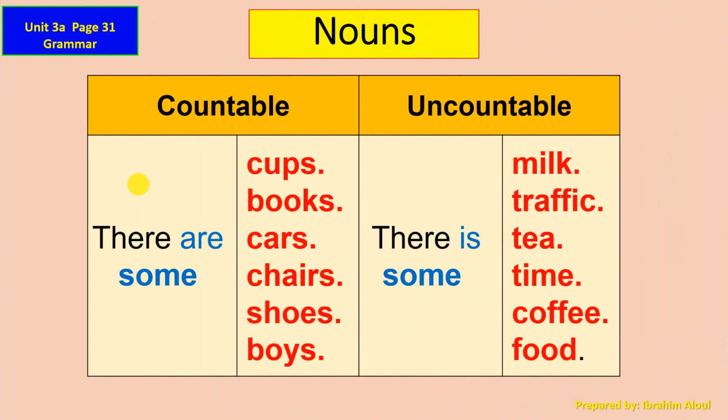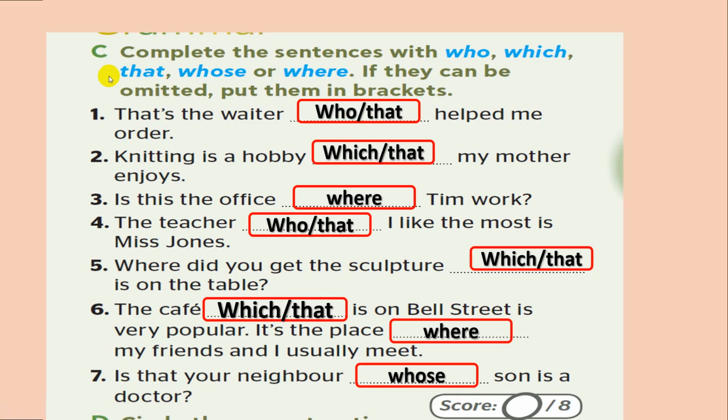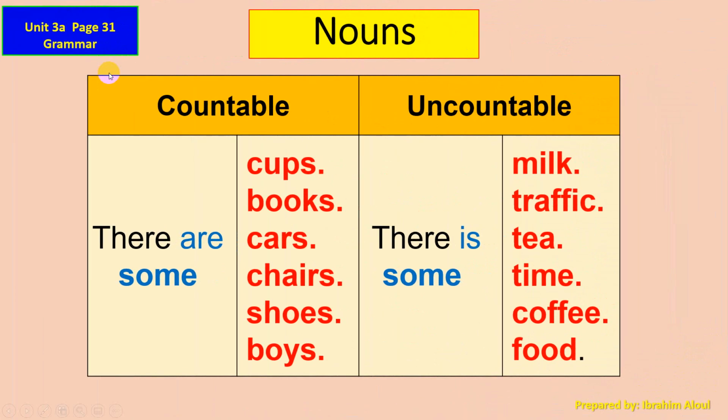To make a quick revision, we took this one in detail in unit 3, page 31. We are going to make a quick revision to answer the related questions. I have here the countable nouns, for example cup, box, cards. I use there are some boxes. And the uncountable nouns, for example milk, traffic, tea, time, coffee, and food. I use there is some milk, or there is some coffee.